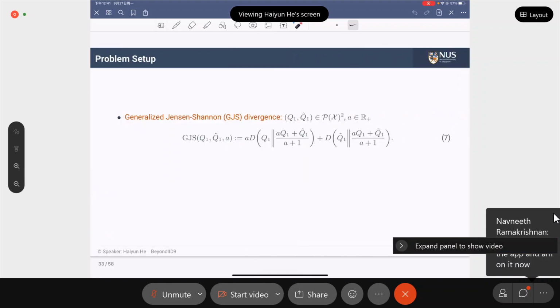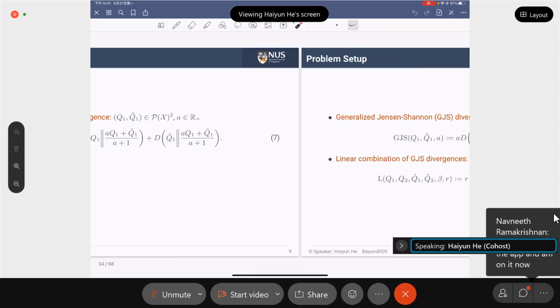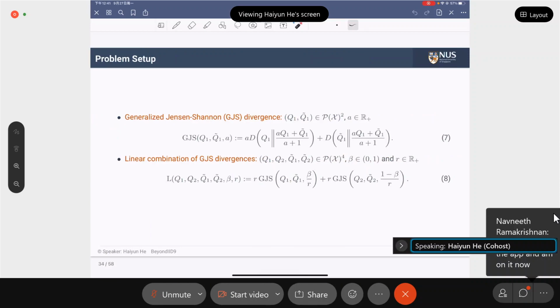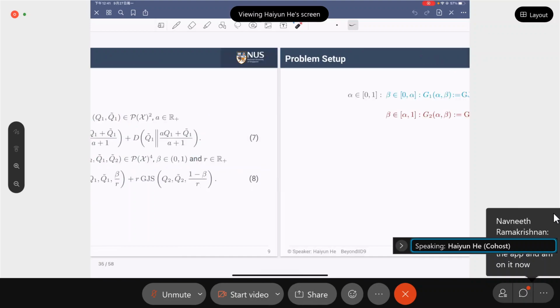In the main results, we make use of the following important information quantities. The first is the generalized Jensen-Shannon divergence, which is a linear combination of the KL divergences of the two distributions. And we similarly define the L divergence, which is a linear combination of the GGS divergences, and it measures the distance between a tuple of 4 distributions.